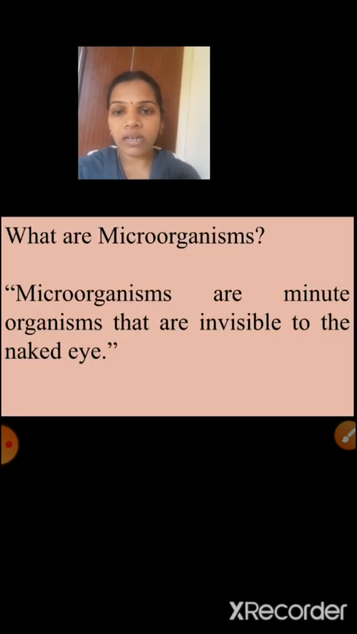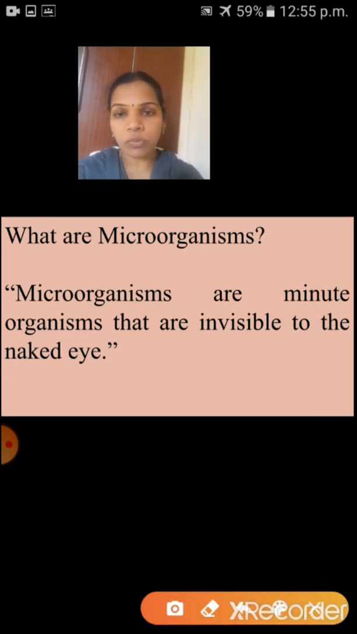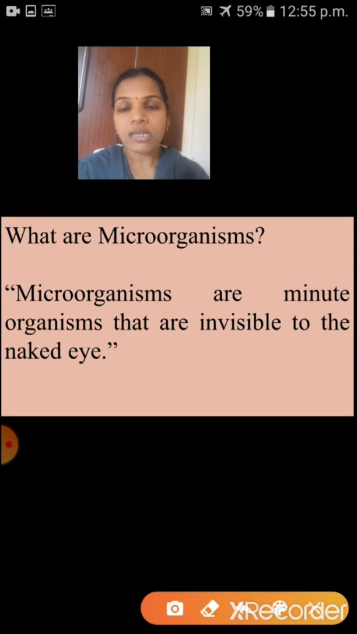First, here I have given the small definition of microorganisms. What are microorganisms? So micro means minute, that means small, very small. Organisms means living things. Small living things, that is called what? Microorganisms. That means we can't see with the naked eye, we can see with the help of a microscope. So microorganisms are minute organisms that are invisible to the naked eye.